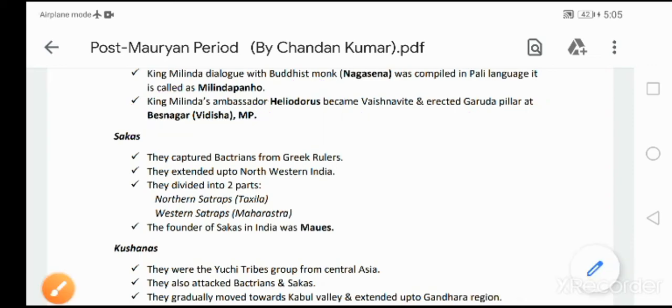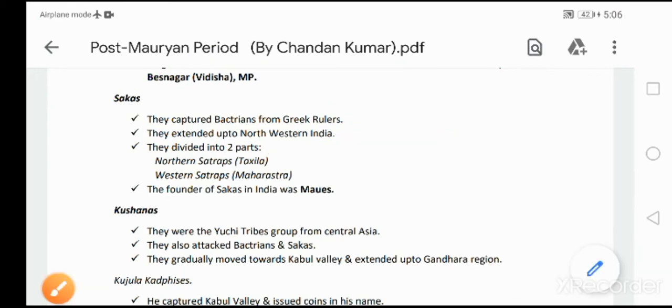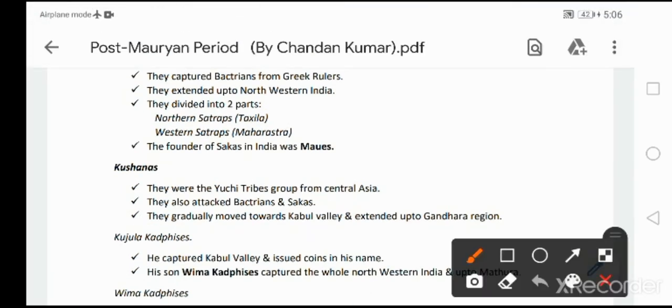Kindly remember. Then let's quickly know about the second foreign kingdom, the Sakas. Sakas captured Bactria from the Greek rulers. Then they extended up to northwest India. Later they divided into two parts: the northern satraps, ruling from Takshila, and the western satraps, ruling from Maharashtra. The founder of the Sakas in India was Maues. Very very important. Just remember the name.